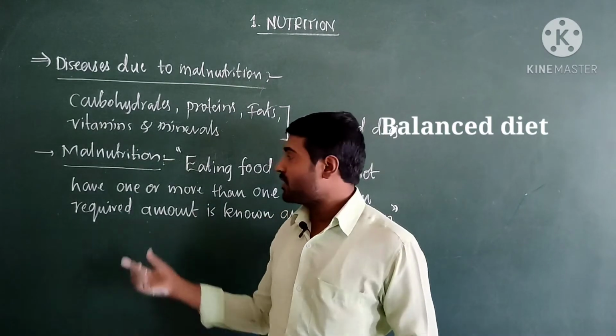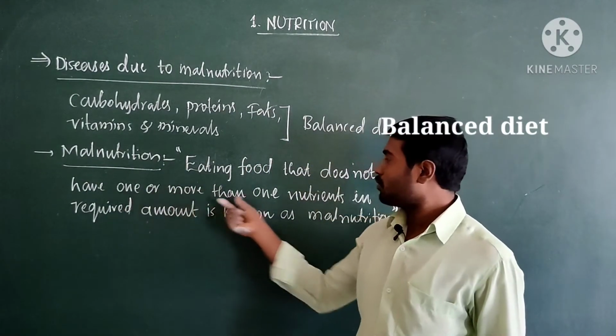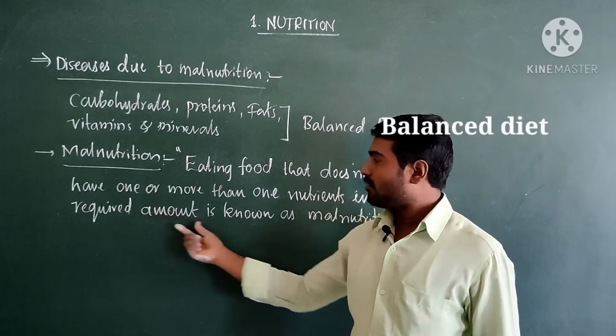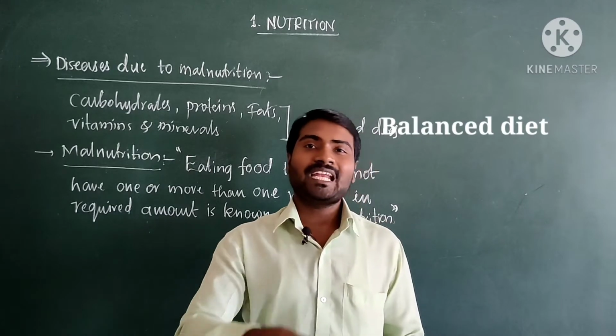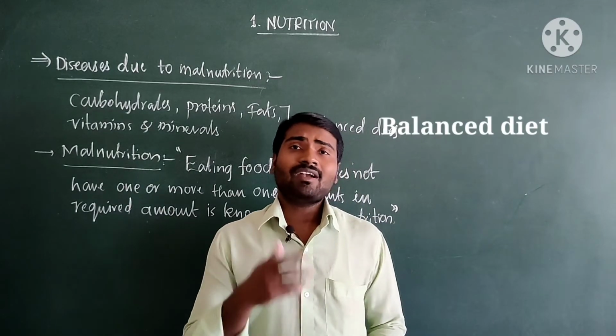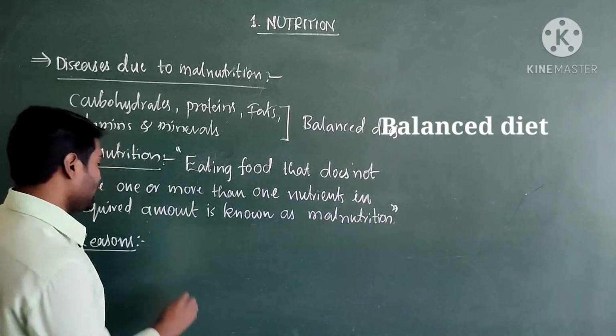Let us see the definition of malnutrition. Eating food that does not have one or more nutrients in required amount is known as malnutrition. It means missing some nutrients in the diet. What are the reasons for this malnutrition? Let us see the reasons for malnutrition.